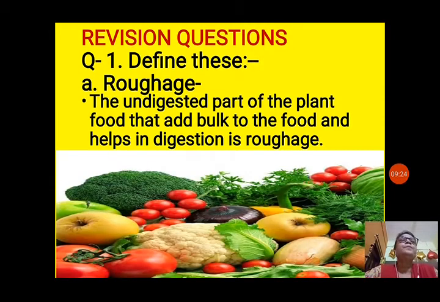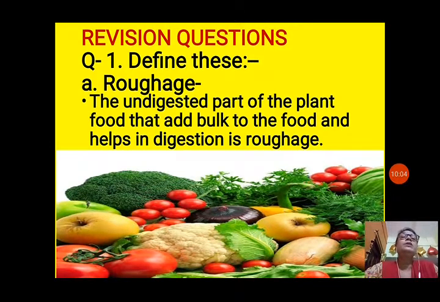Now next are revision questions. Some questions I have given you so that you can do them and learn also. First is question 1, define this. A is roughage, the undigested part of the plant food that adds bulk to the food and helps in digestion. The undigested part means this part cannot be digested by your body, but it increases the amount of food that you take, and it will be easy for the intestine to pass it out of the body.